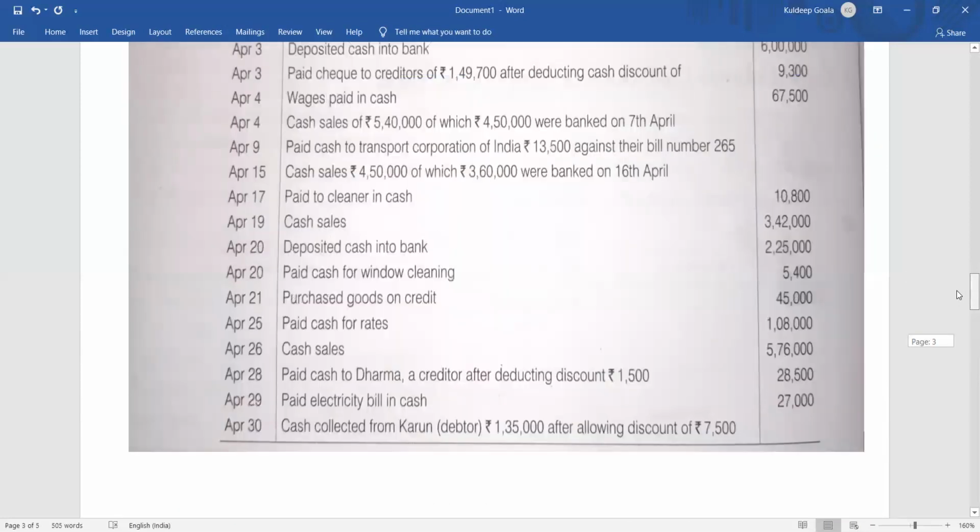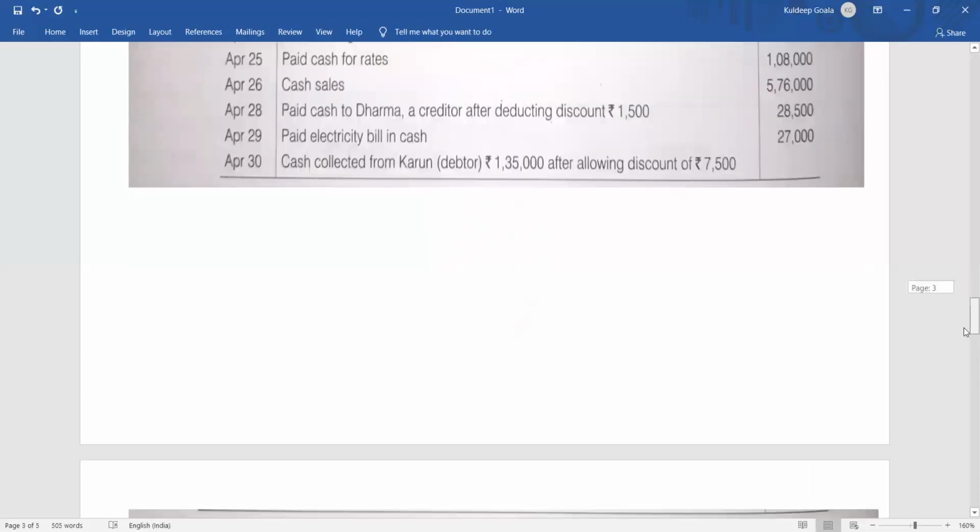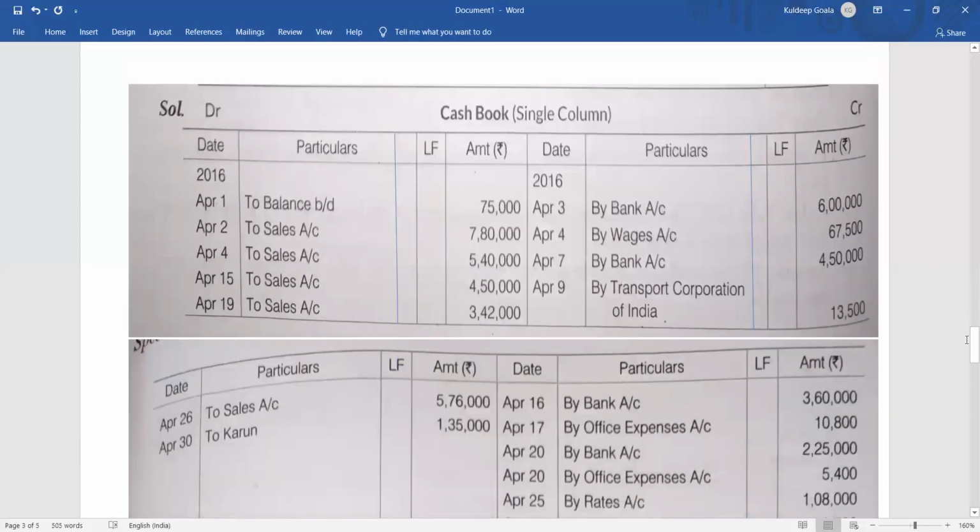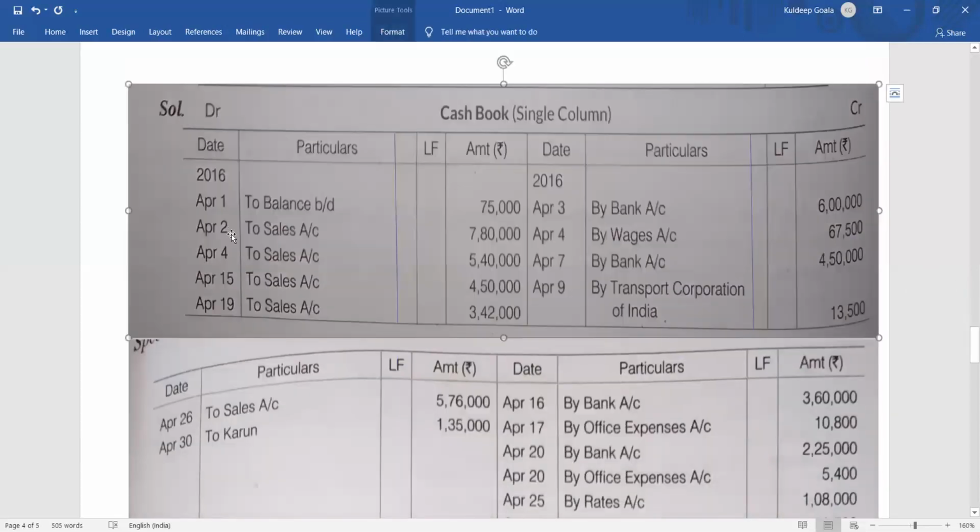Then moving on again, April 15. What is there? Cash sale of 4,50,000, of which 3,60,000 was banked on 16th April. Same as this particular transaction. First of all, we have sold goods, so it will be cash account debit to sales 4,50,000. So on the cash account debit side, what will you write?